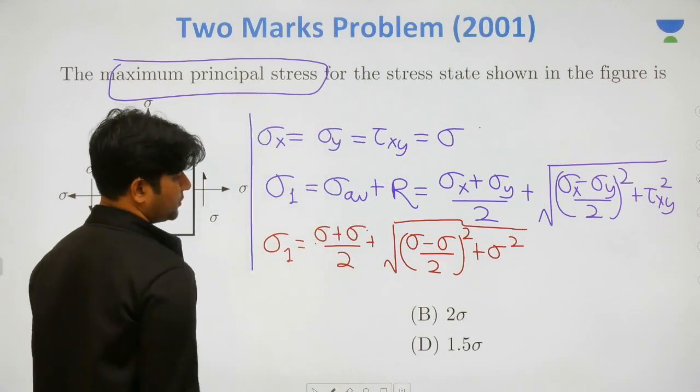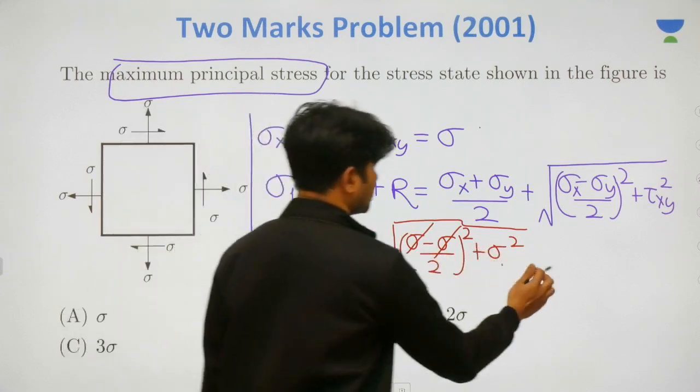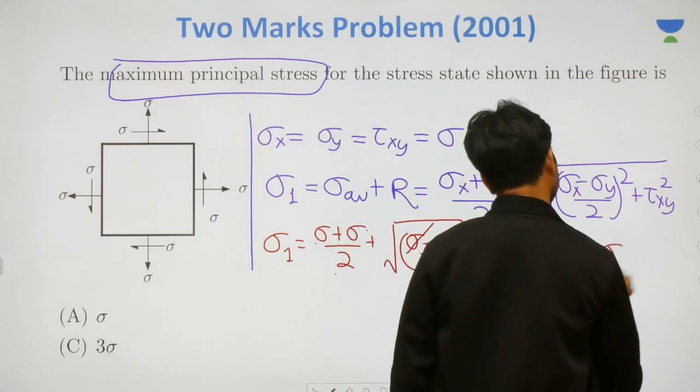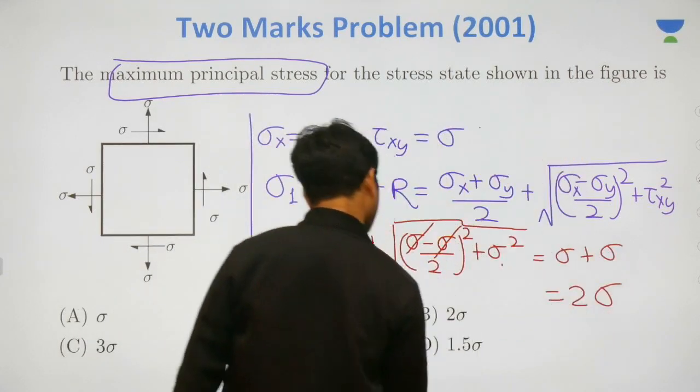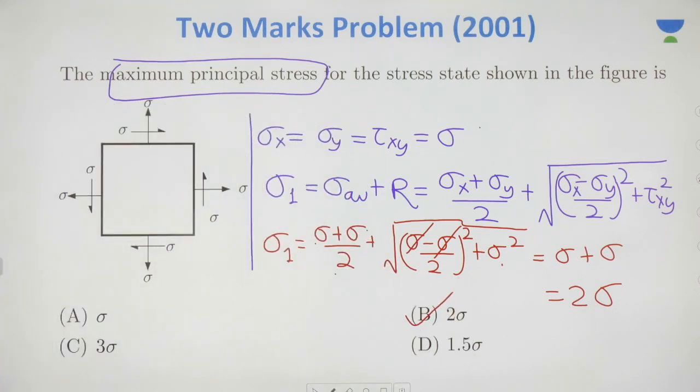Sigma plus sigma divided by 2 is sigma, and this sigma and sigma, they will kill each other. This is another sigma. So you get sigma plus sigma, which is 2 sigma, and you get 2 marks. Very easy. Very simple.